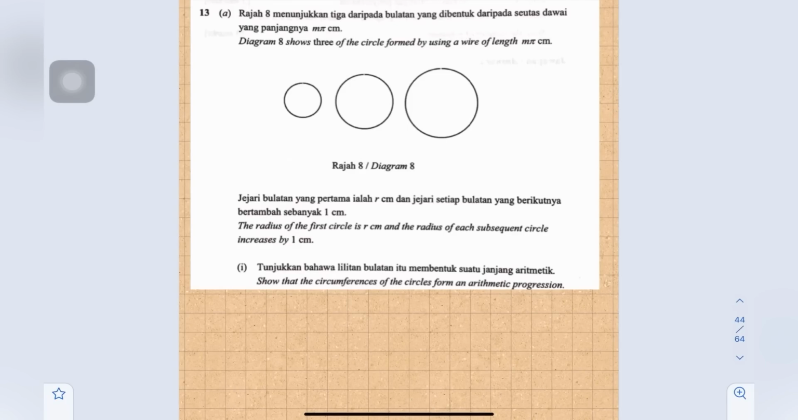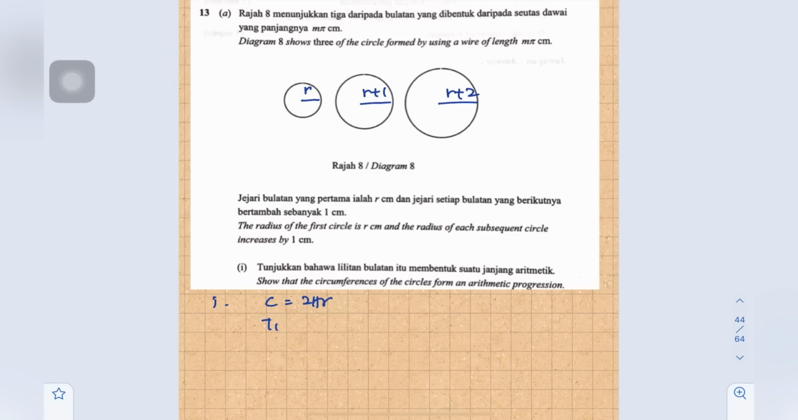(13a) Diagram 8 shows 3 of the circle formed by using a wire of length m pi centimeter. The radius of the first circle is r centimeter and the radius of each subsequent circle increases by 1 centimeter. Roman 1 showed that the circumferences of the circles form an arithmetic progression. Okay, so from the diagram, the first circle radius is r, the second one r plus 1, the third one r plus 2.